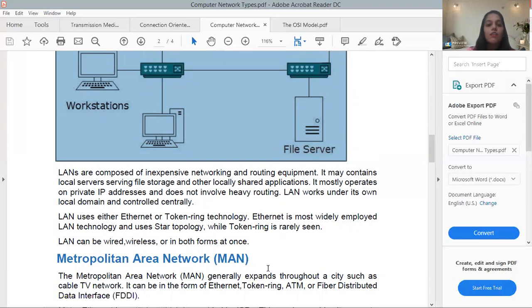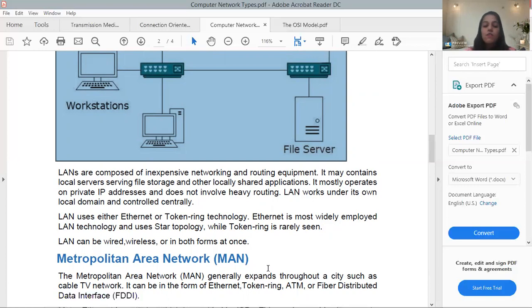So here it uses the star topology, in which one system acts as a server and the others are connected with each other through that system. So it makes a star-like connection, and token ring is rarely seen. Okay, so LAN can be either wired or wireless or both.